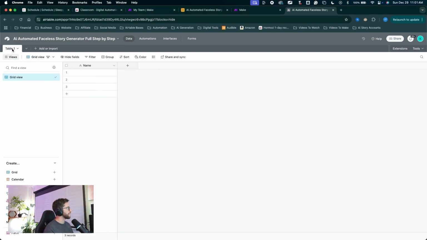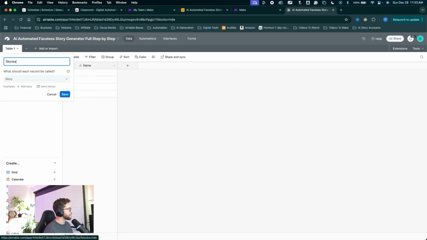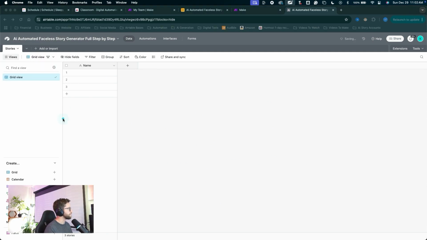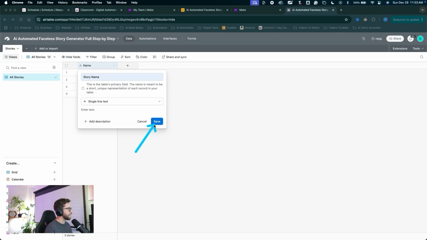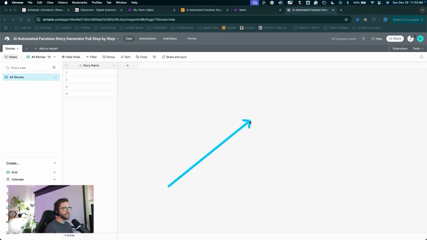I'll come up here to rename the table, double click on it, name it stories, click save. I'll name this first grid view all stories. You can double click on it and rename it, then hit enter on the keyboard. Let's name this first primary field. We can double click on it, name it story name and click save. Now we can start adding some new fields. So I'm going to click this button a bunch of times to add some new fields in here.